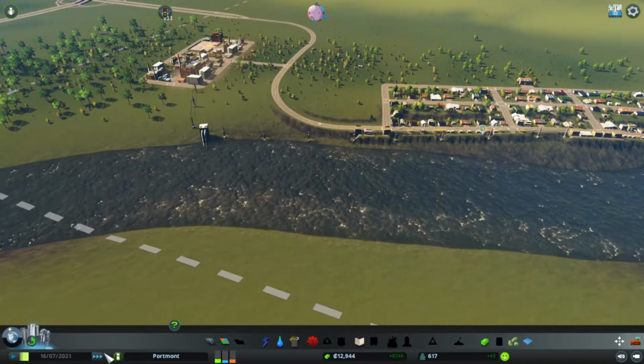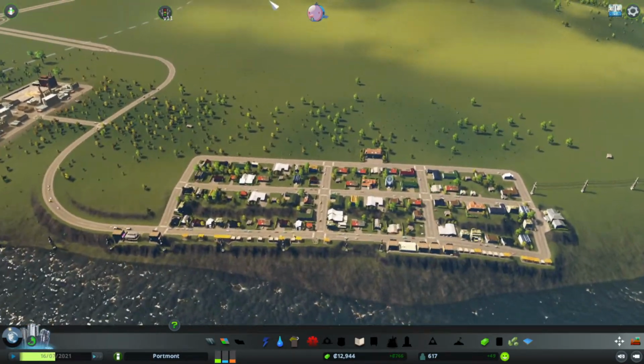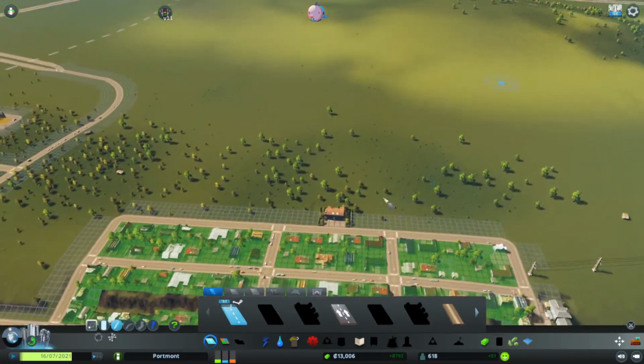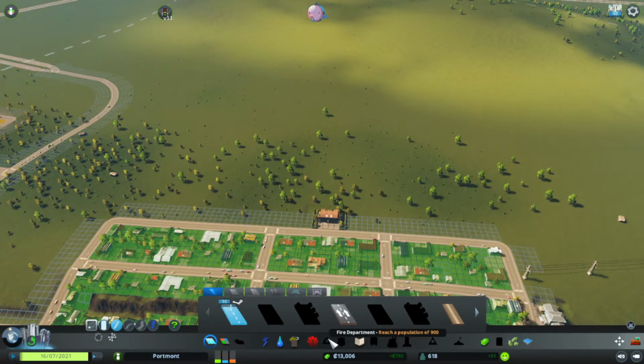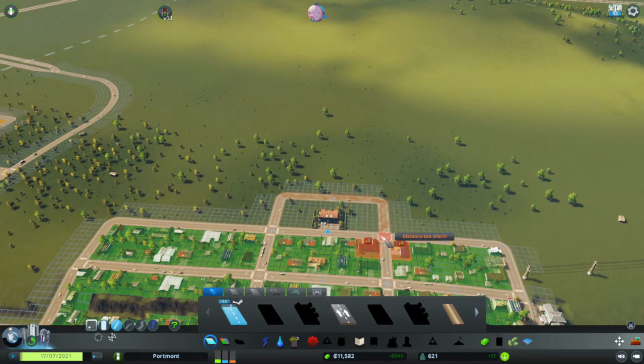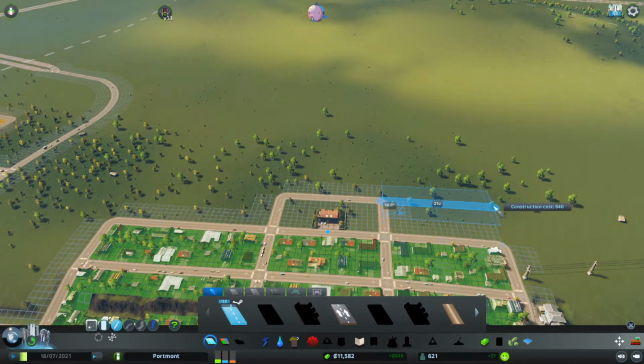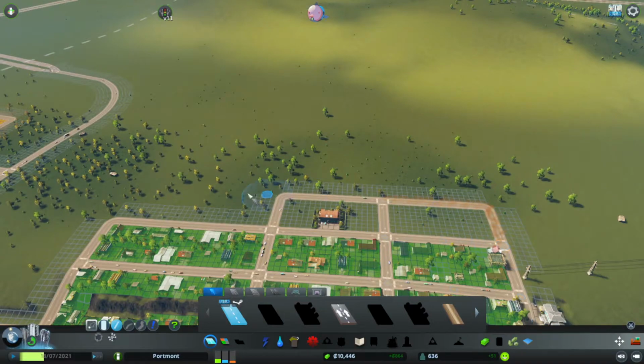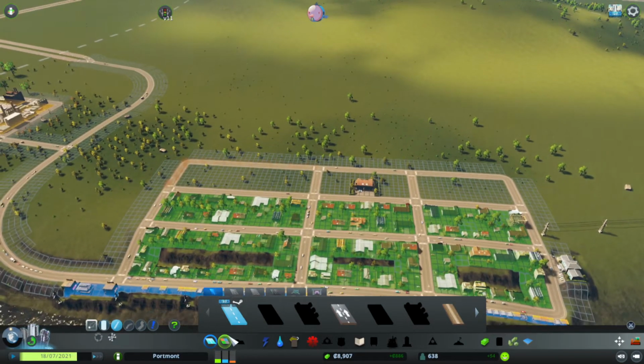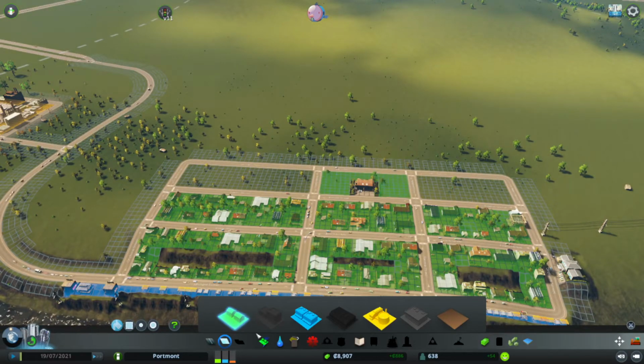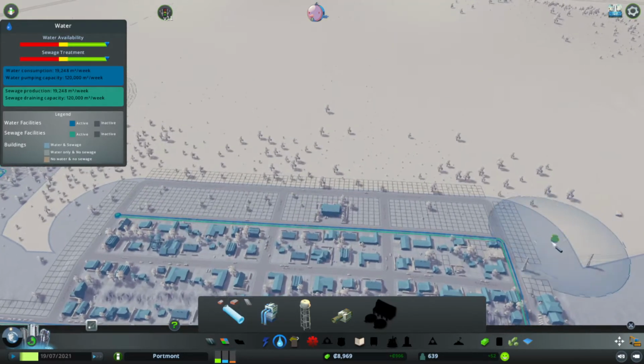Alright. Normal speed. Alright, you can see that the housing is starting to go up again. Fantastic. That's good. That means our city's growing. That means that our population of 900 for the next milestone is going to be reached easier. Excellent. Let's make a little bit more of our grid, because people are going to start wanting more housing. Excellent. Let's zone a house around the school. Let's check our water. Yep, we're still going to have coverage within this block.